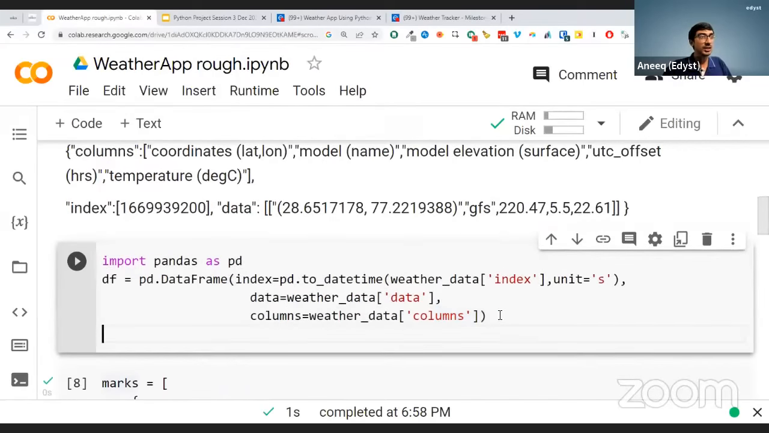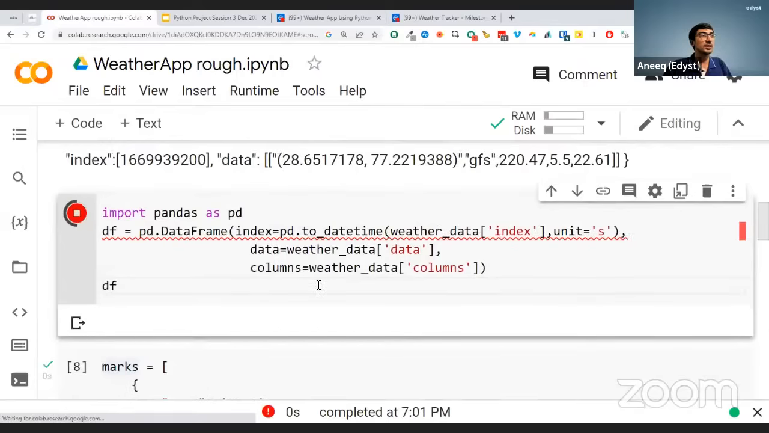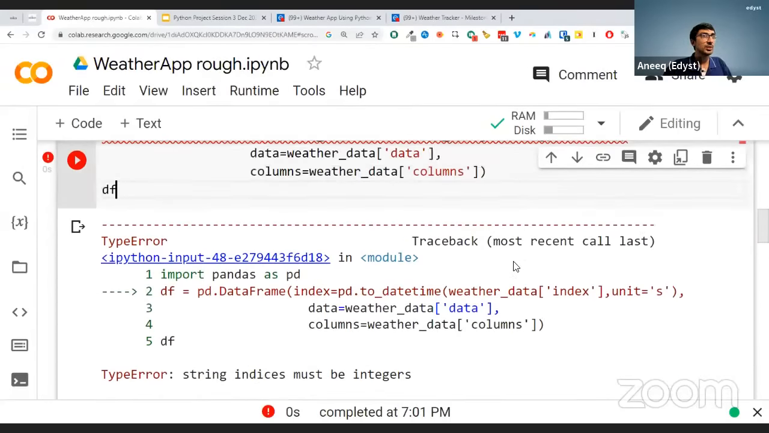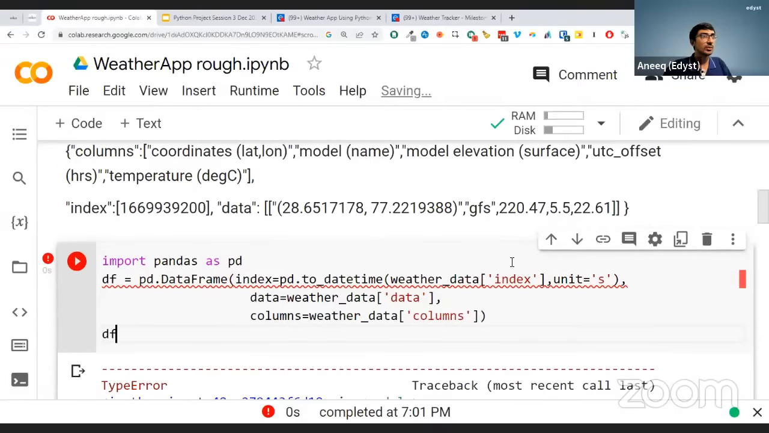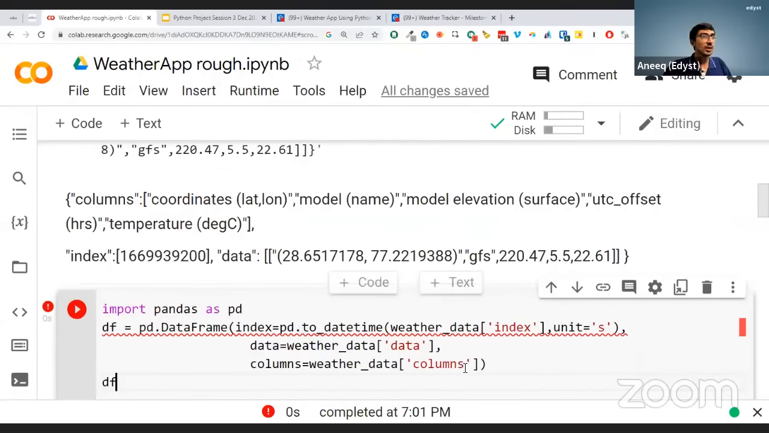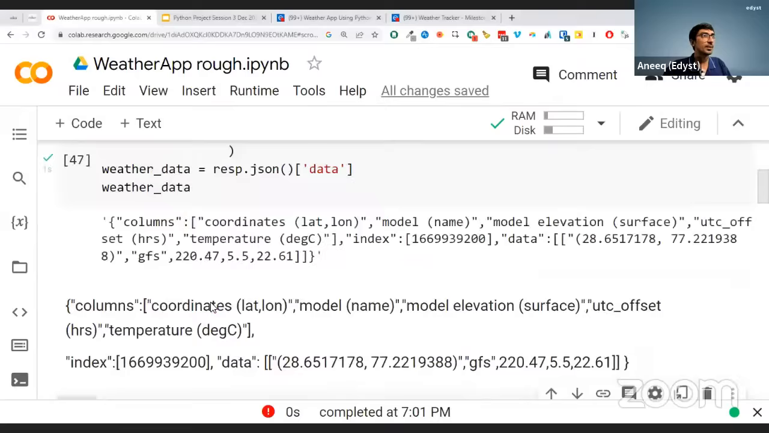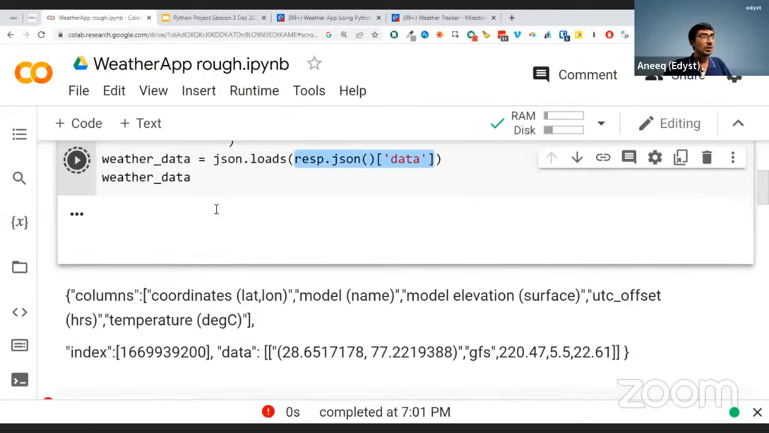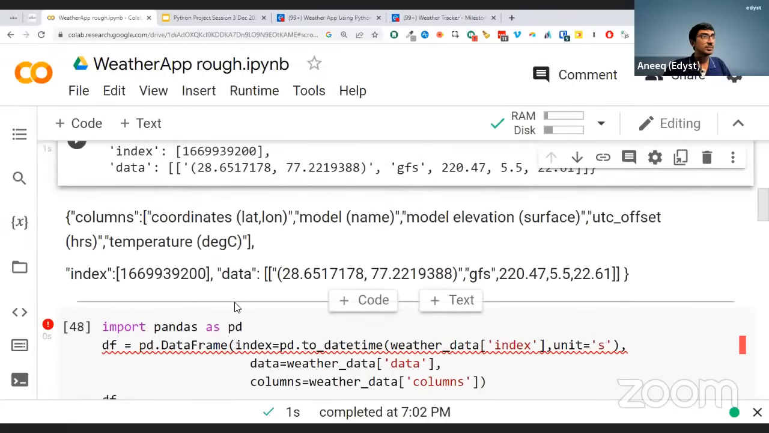If you run this, and if I print the data frame, right? Let me just actually run this and get the data frame here. One second. String indices must be integers. Okay. Just give me one second. Probably something wrong in that thing. Okay. No, not the unit. Yeah.